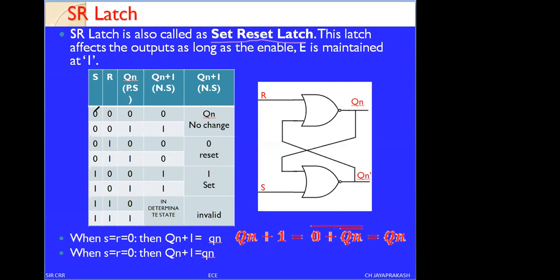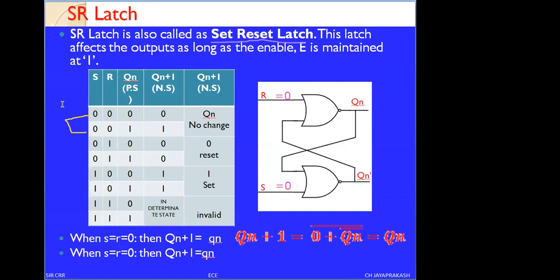First, we'll see the conditions when both S and R equal 0. Here we try to understand the combinations. When S equals 0 and R equals 0, during this condition, I am going to apply the values.